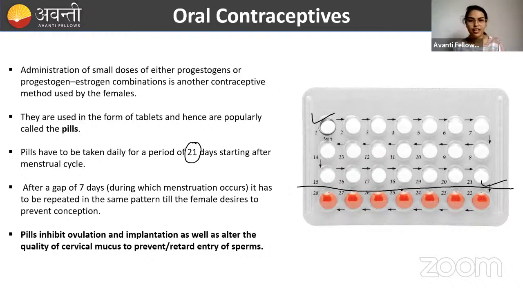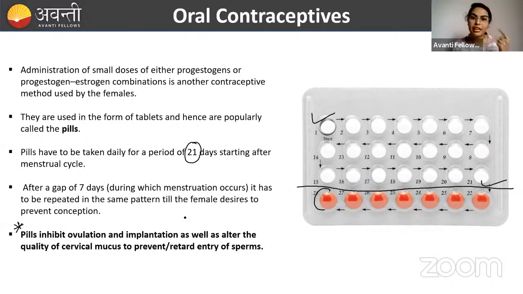So the working is very simple here. I will tell you the working in the next slide. Here you can take a gap also. During the menstrual days, you can take a gap or you can take these vitamin kind of tablets. What it will do, you have to remember, pills will inhibit ovulation and implantation as well as alter the quality of cervical mucus. The females can observe the changes in the mucus. I don't know if you have observed it or not.